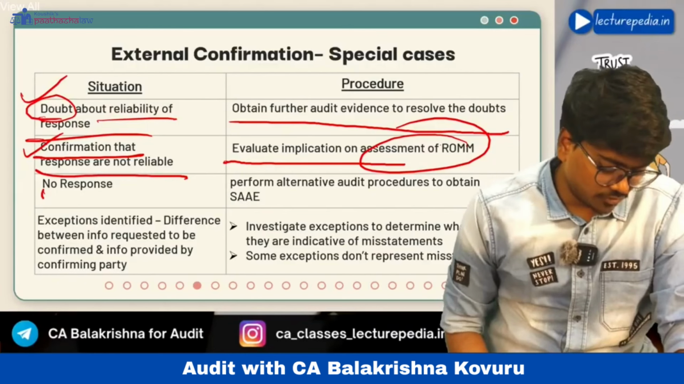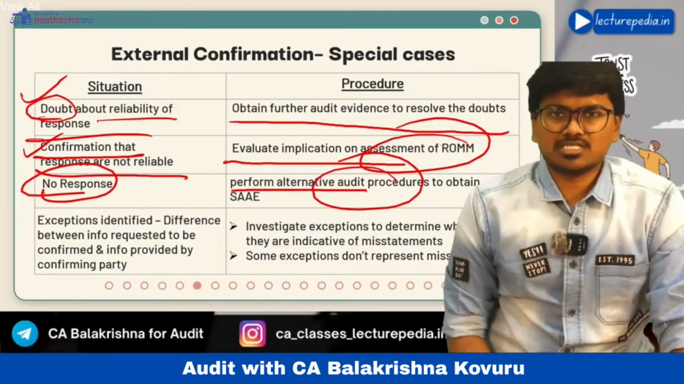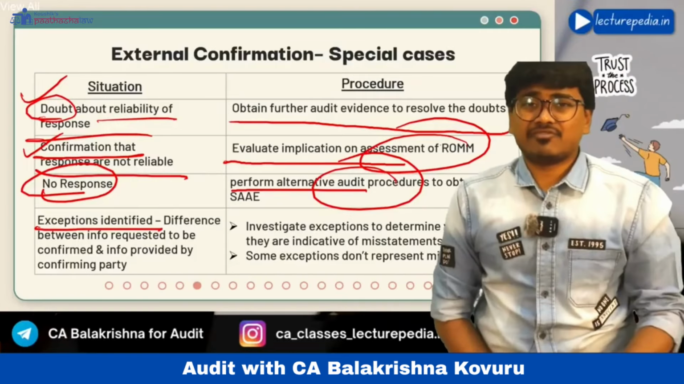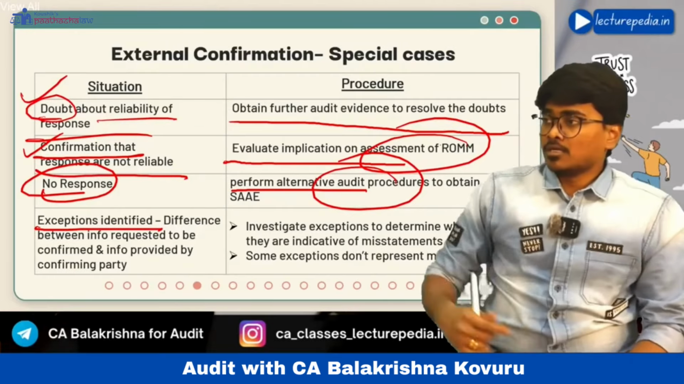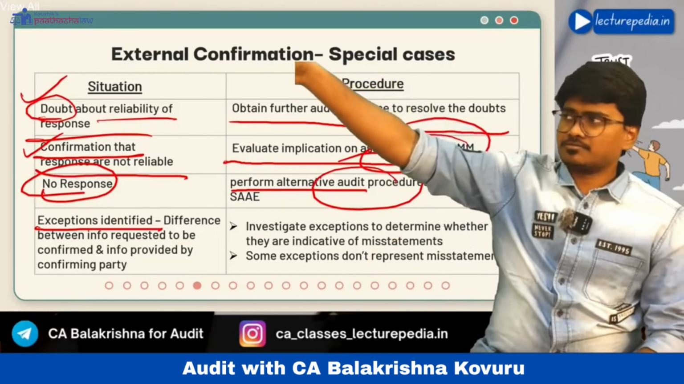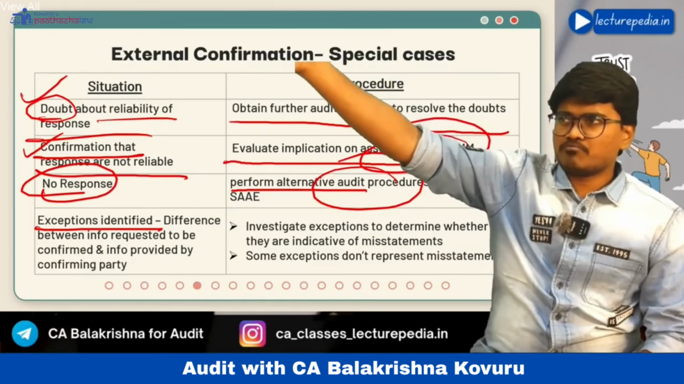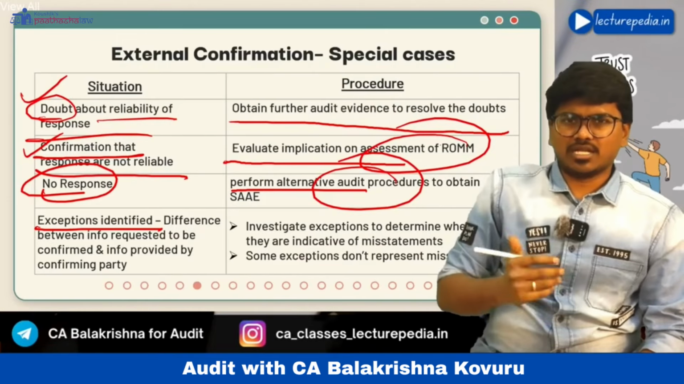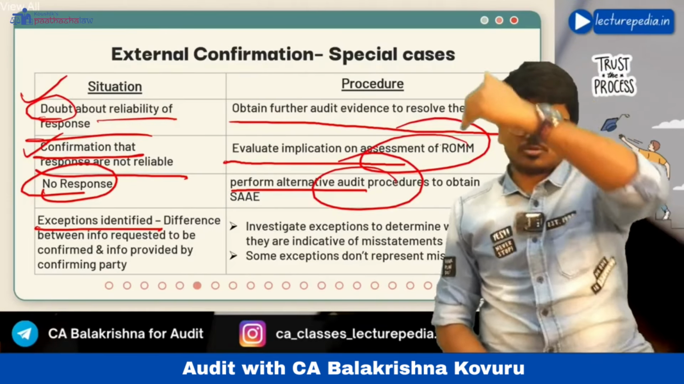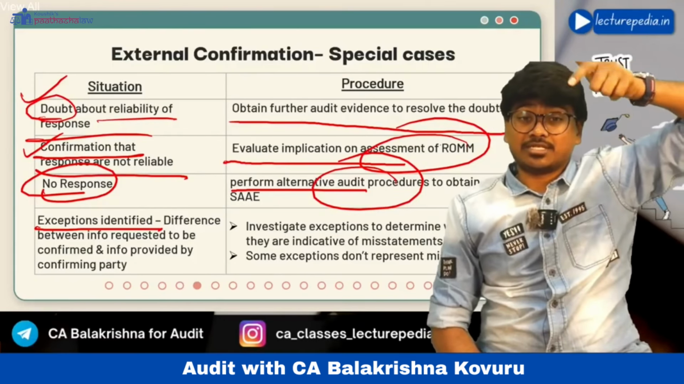Next, no response. If you have not received any response, perform alternate audit procedures to obtain audit evidence. Next, exceptions identified. Exceptions identified means that in the external confirmation response, the third party, the debtor, said that he has to pay only 50 lakhs to the entity, but in the books of accounts of the entity it is showing that 1 crore has to be received from that particular debtor. Now there is an exception, right?